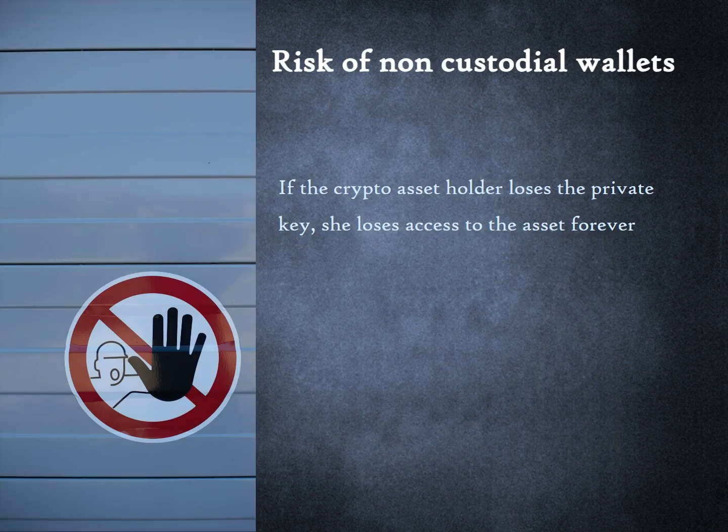Let us go back to the example of precious family jewelry, where the owner of the jewelry chose to hold the key to the bank locker. If the owner lost the key in the bank locker scenario, there is likely to be an onerous identity verification process, by which he could get a replacement from the bank. But in the crypto world, if the asset holder loses the private key, she loses access to the asset forever.